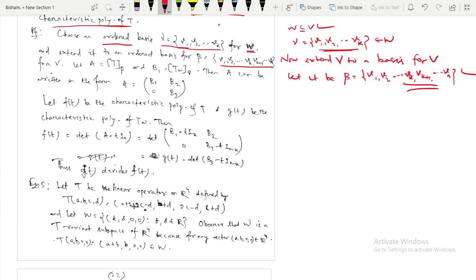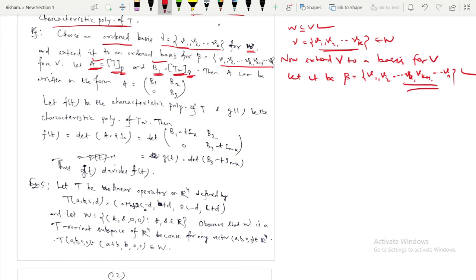So let A be the matrix associated with the transformation T with respect to ordered basis beta, and B1 the matrix associated with TW with respect to this ordered basis gamma. That means the corresponding matrix we already got here. This is your A for the transformation T, and this is B1, the corresponding matrix for the T invariant subspace W.